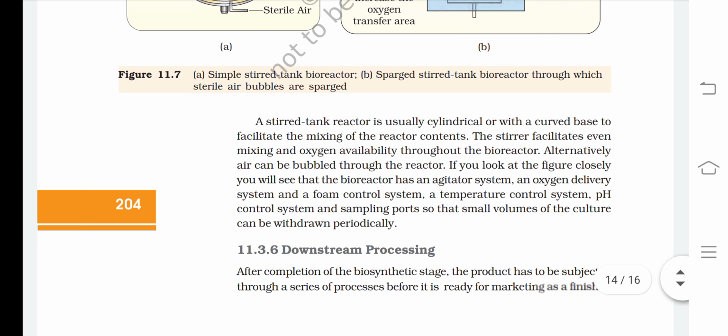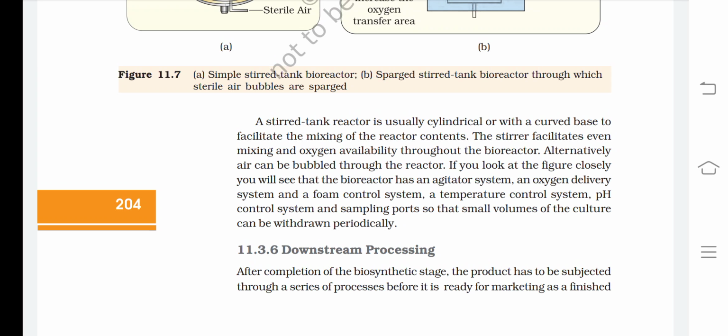A stirred tank reactor is usually cylindrical or with a curved base to facilitate the mixing of the reactor contents. This stirrer facilitates even mixing and oxygen availability throughout the bioreactor.